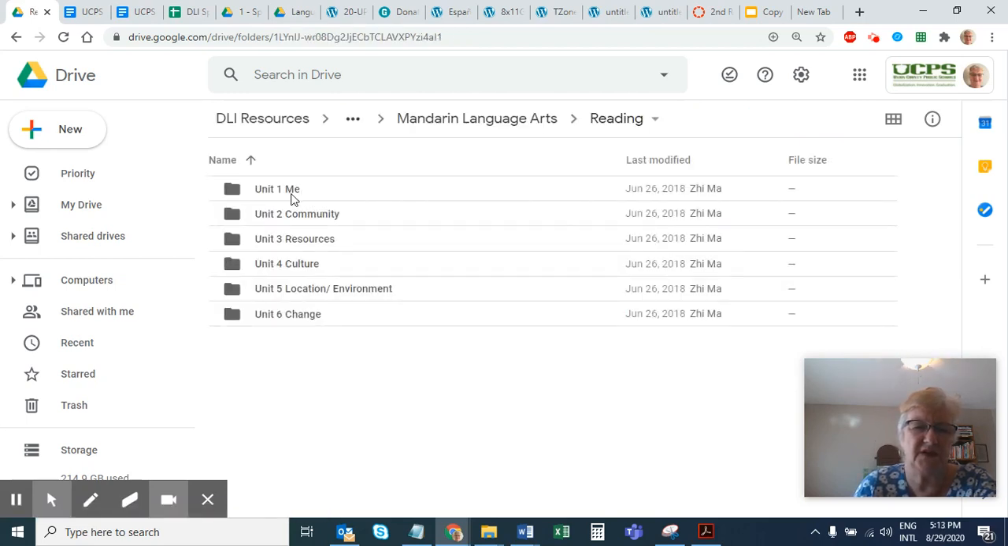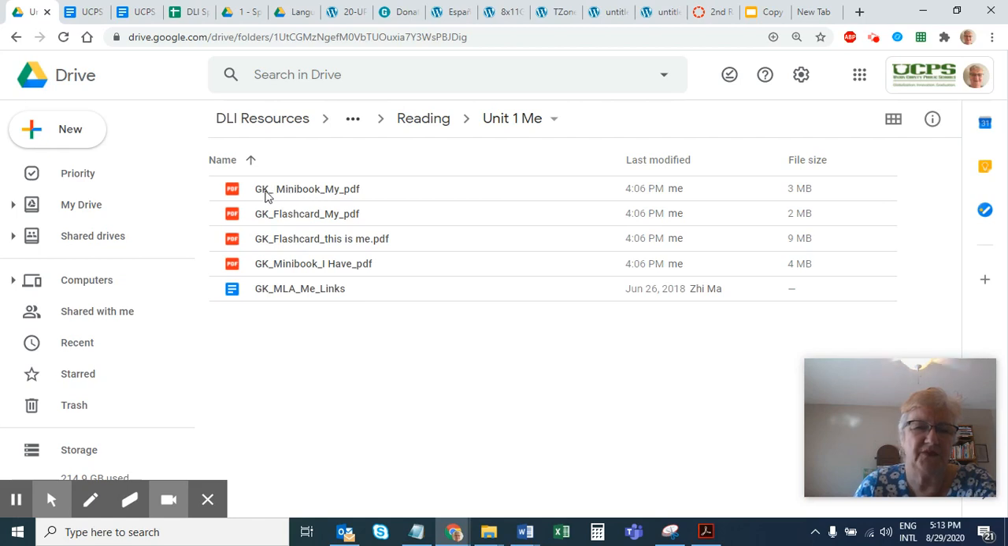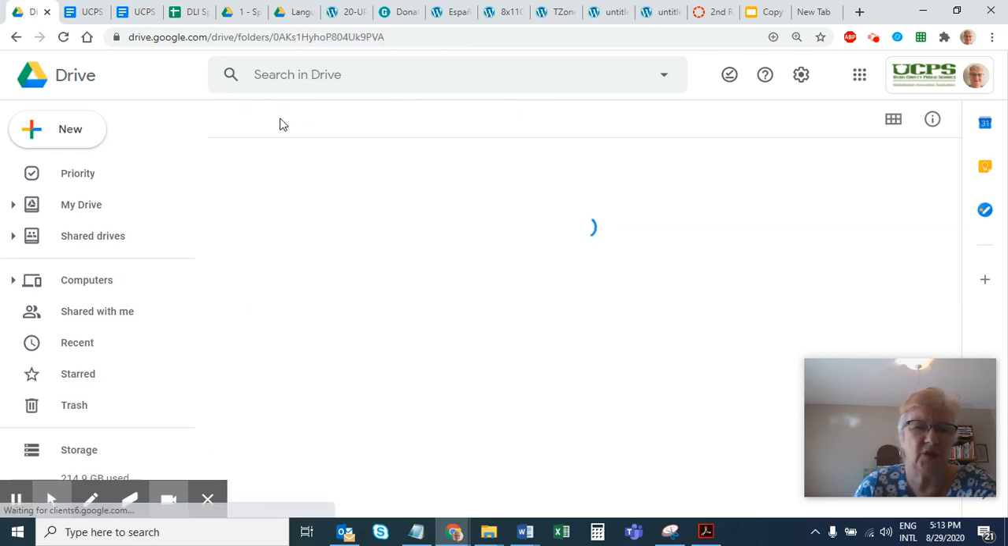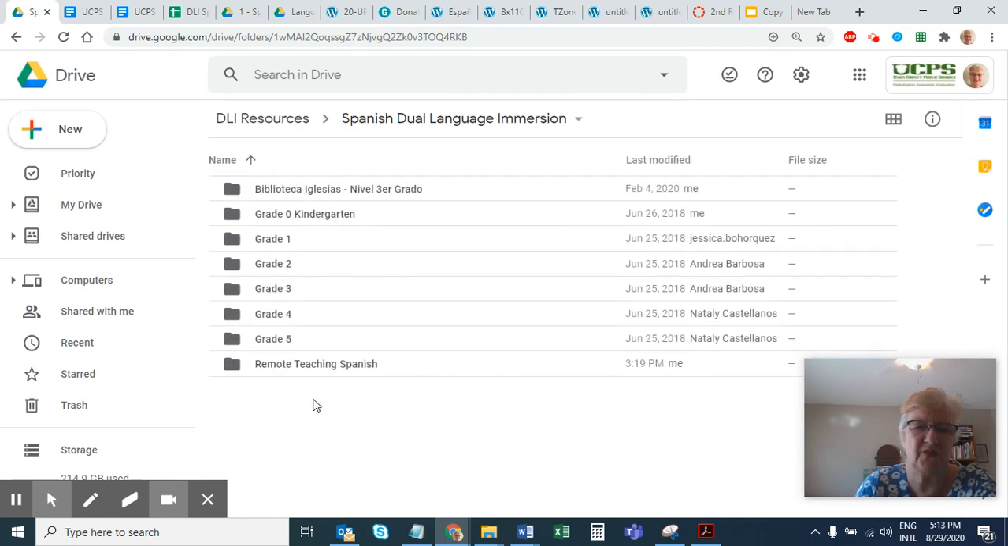And here, if I wanted to go to the units, which are now some Mandarin names based on some of the Mandarin resources we have, and I were to pull this up, I can see that things have been named specifically for grade K, kindergarten. The type of resource, is this a mini book? Is it flashcards? Is it some links that are here at the end of the chapter? If I were going to go back to the start of this again, I could enter Spanish and hopefully find the same type of organization.